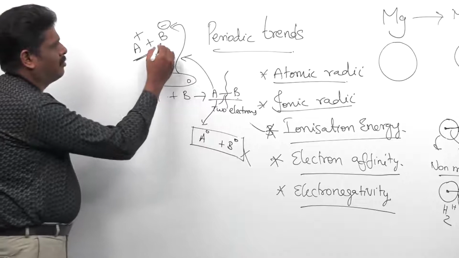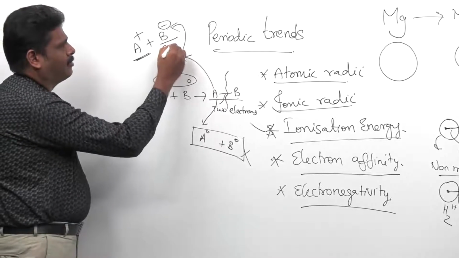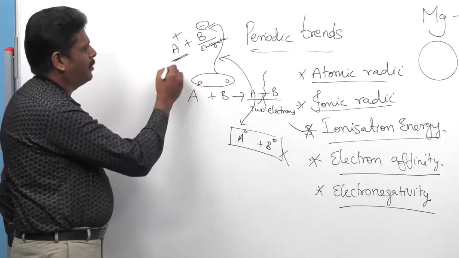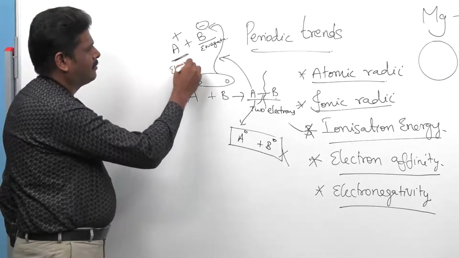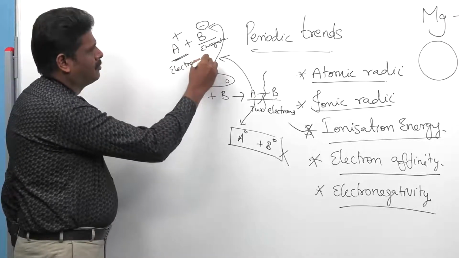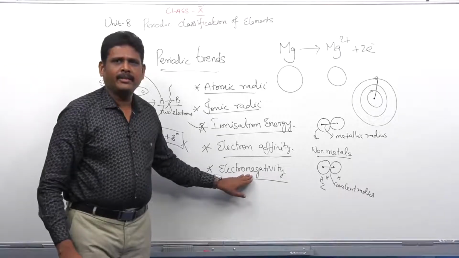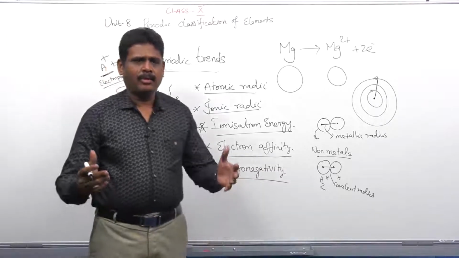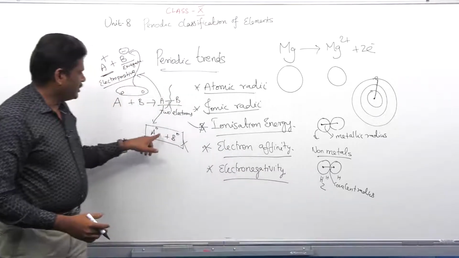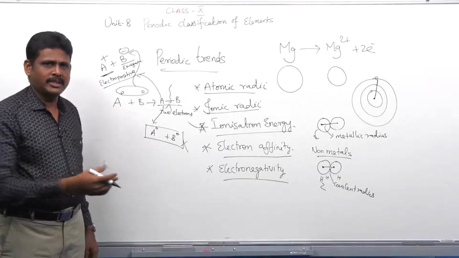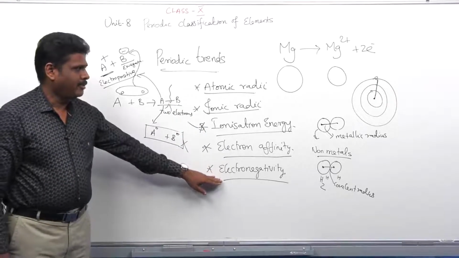So, it is called more electronegative. The other loses electron and becomes electropositive. I repeat one more time, electronegativity is the tendency of an atom in a molecule to attract the shared pair of electrons towards itself.